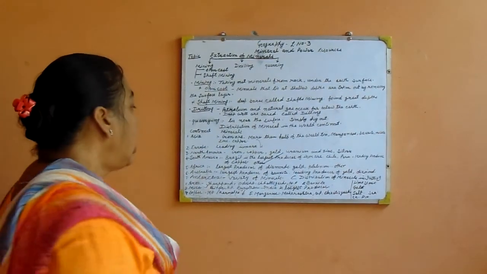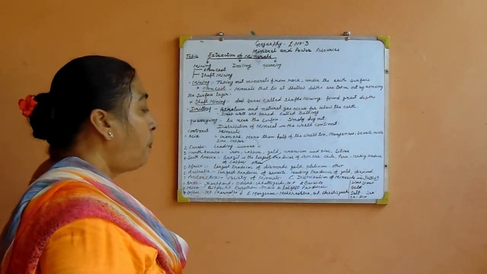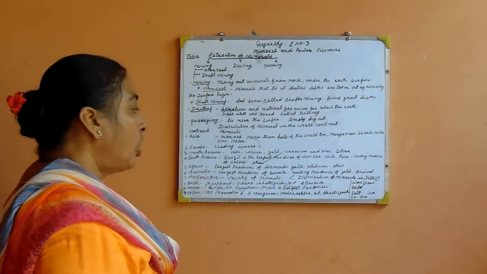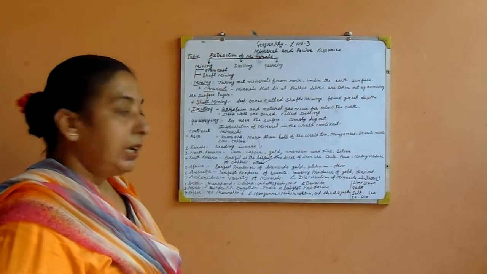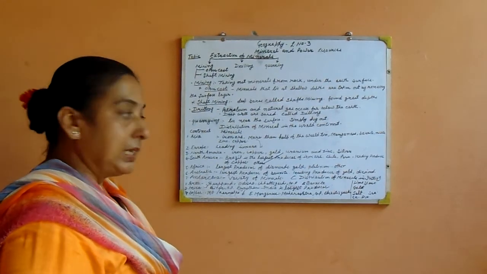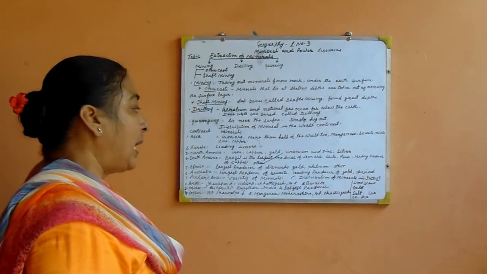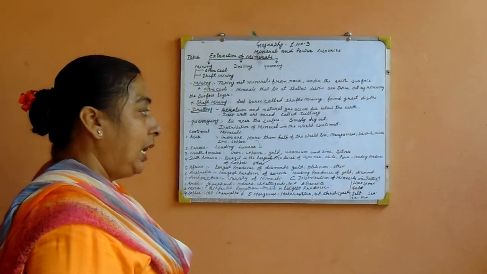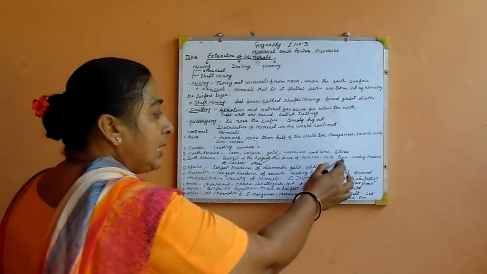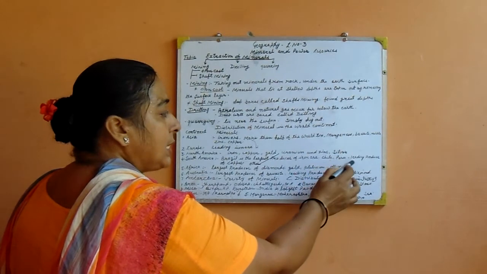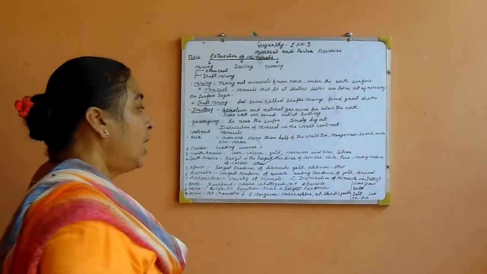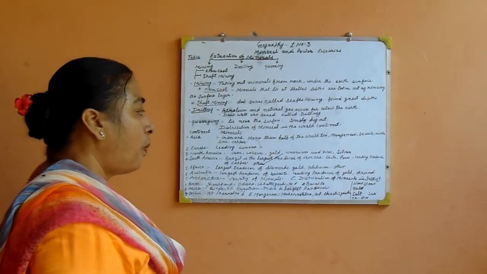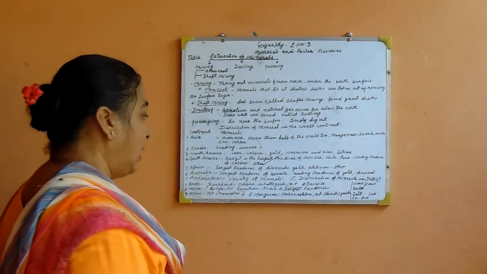Third continent is North America. Iron, copper, gold, uranium, zinc and silver are found in North America. Fourth continent is South America. Brazil lies in South America, and Brazil is the largest producer of iron ore. Chile and Peru, these two countries are leading producers of copper. Other minerals are also found in this continent such as iron, copper, gold, uranium, zinc and silver.